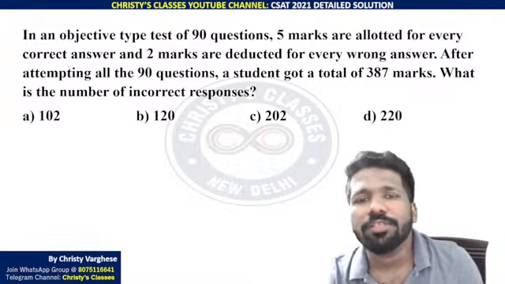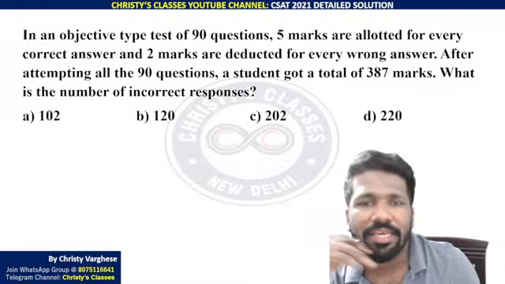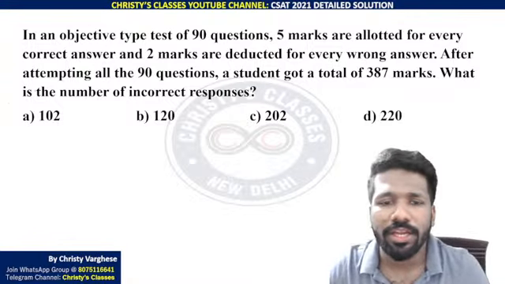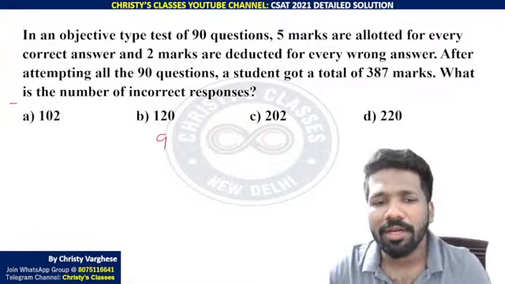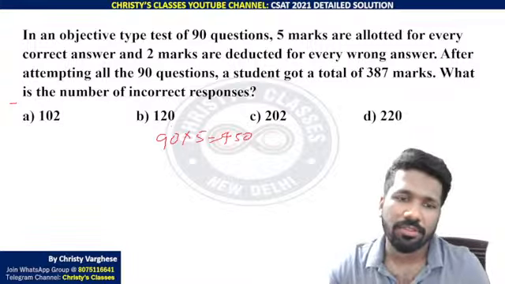In an objective test of 90 questions, let us think about the worst case and the best case. Best case is 90 questions, all questions correct. Then what will be the mark? 5 mark for each question. So 90 into 5, 450 marks.